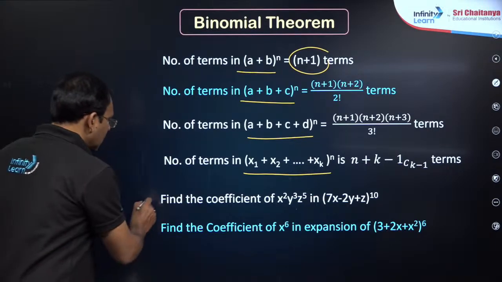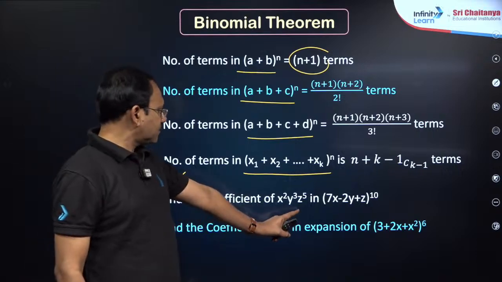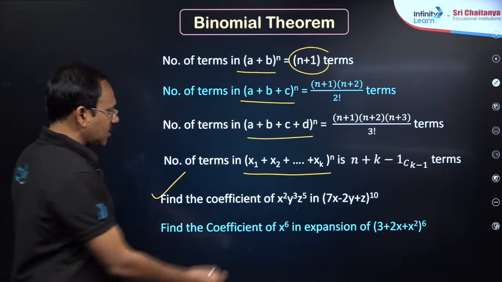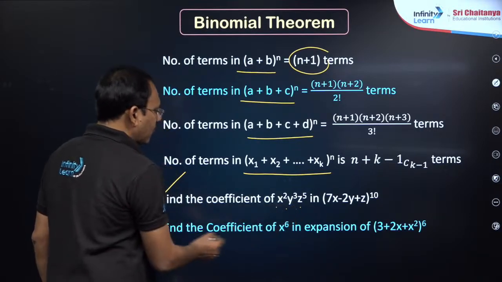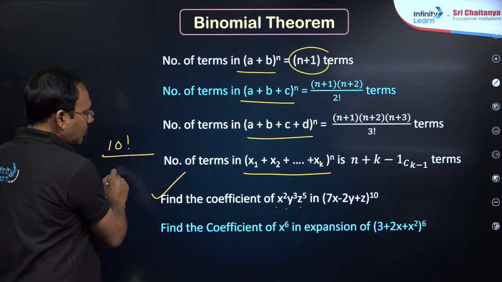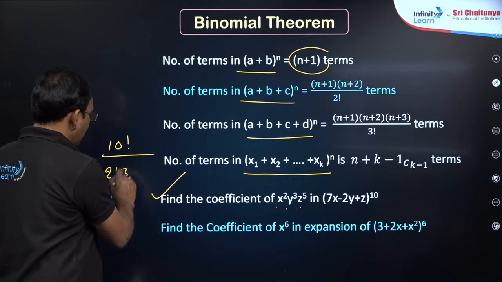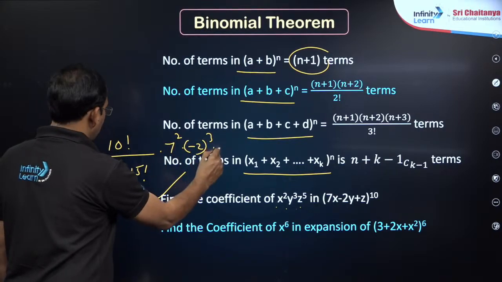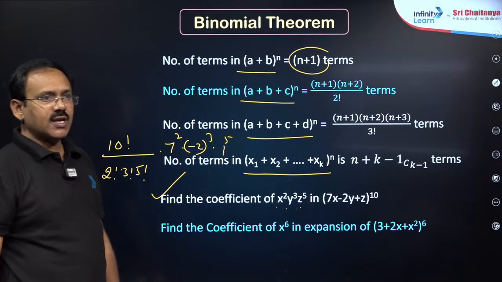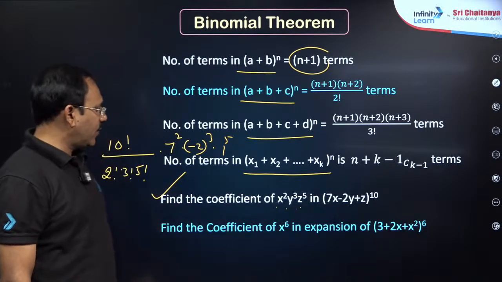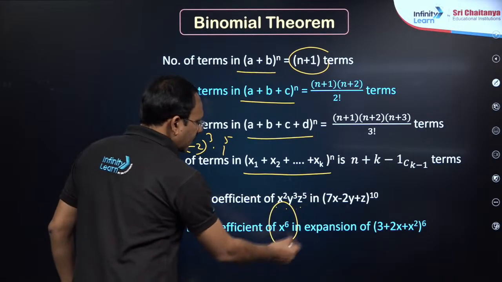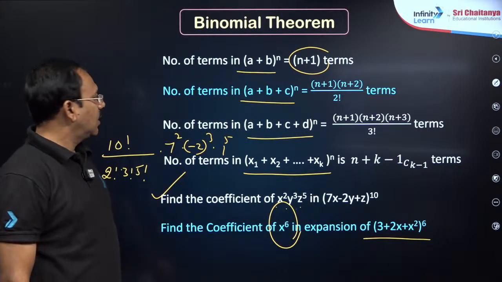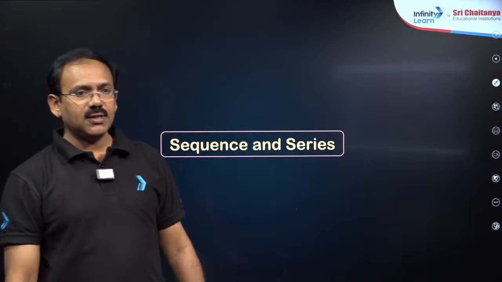Based on which you must be able to answer questions like find the coefficient of this. That means you should know the multinomial theorem application. To get x square y cube z power 5, you have to write 10 factorial by 2 factorial into 3 factorial into 5 factorial into 7 square into minus 2 cube into 1 to the power of 5. I mean to say you must be able to write that kind of coefficient. Similarly, for finding the coefficient of x power 6, you have to find various combinations and write it like this. So that is all about the binomial theorem, my dear friends.